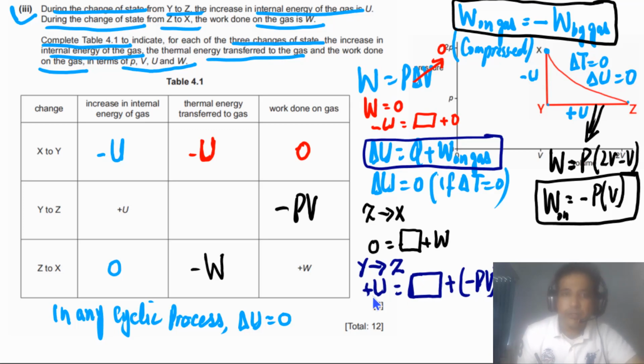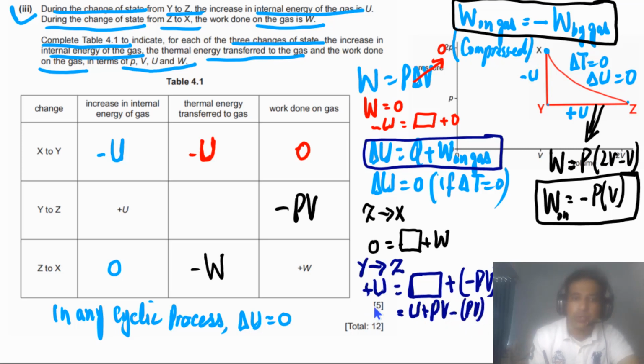So Q should be equal to U plus PV, because it has to be cancelled. Now you can see on both sides we have U, so this is cancelled. So what is our Q here? U plus PV.